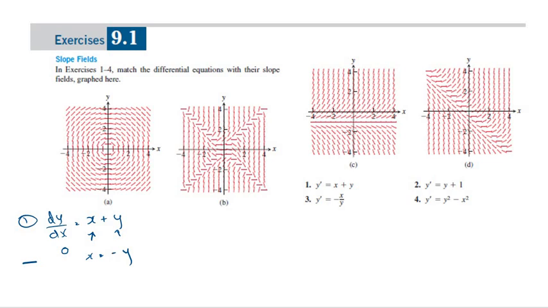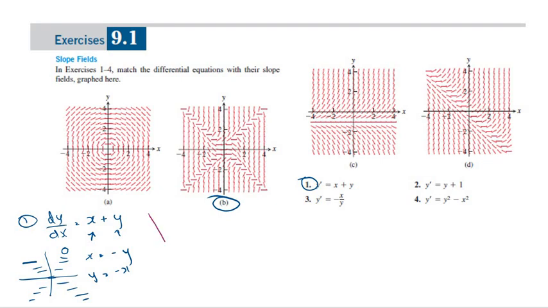So the slope is 0 when x is equal to minus y, or y is equal to minus x. That means there should be some zero slope lines this way and some zero slope lines this way. So this is the correct answer for 1.